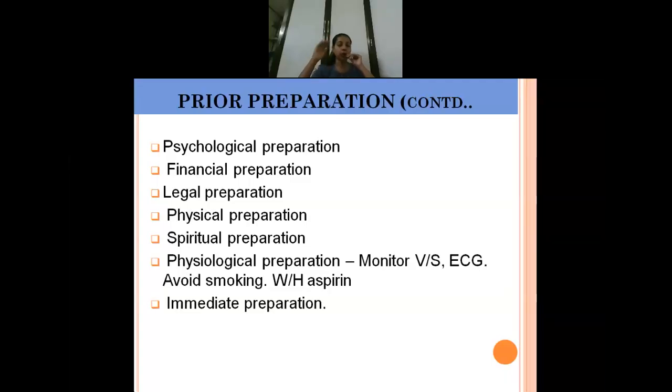Put on the gown, you have to cut short the nails of the patient, isn't it? Prior to the procedure, you have to give an enema, and keep the patient NPO from 12 midnight, okay? And maybe the patient has to be catheterized, a urinary catheter has to be inserted. Those are all things that will be done immediately before the surgery.